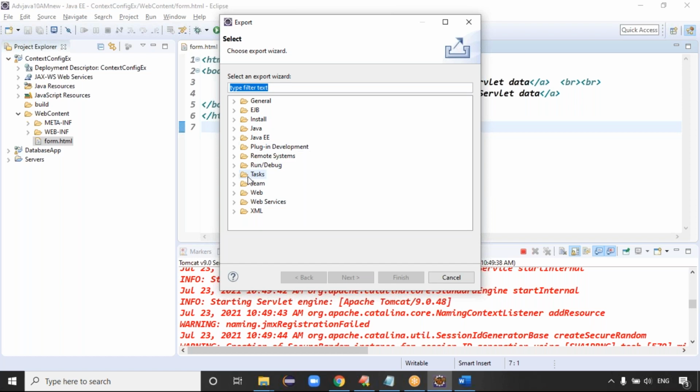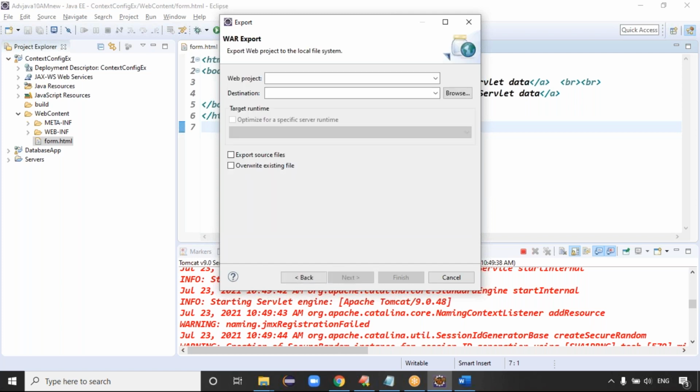You can go for the web, guys. Here you can check the web now. Web contains the war file, right? Just select the war file, guys. Click on next. Select the project, the web project for which you are creating the war file: context config example, right? And you see the destination where you want to save your code.